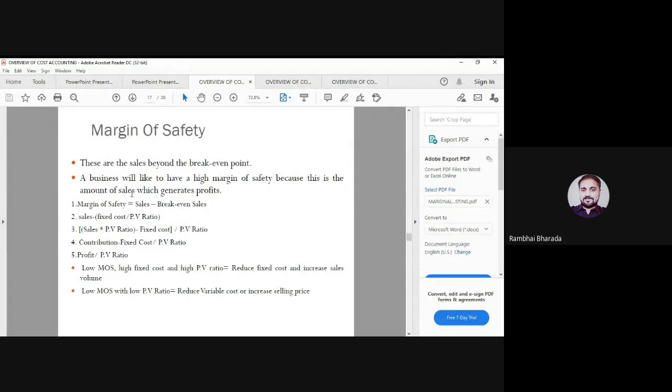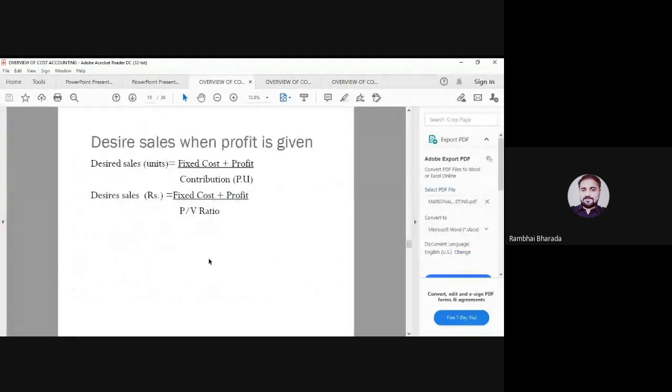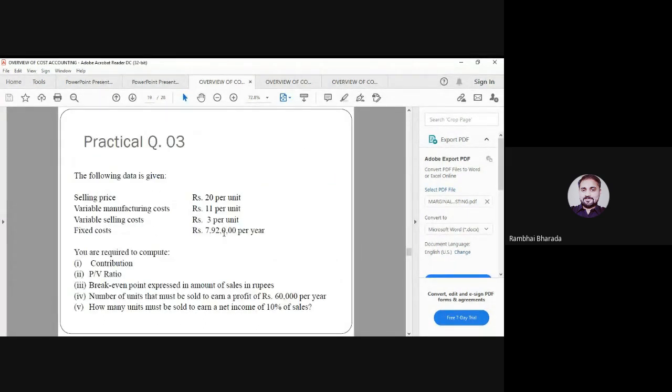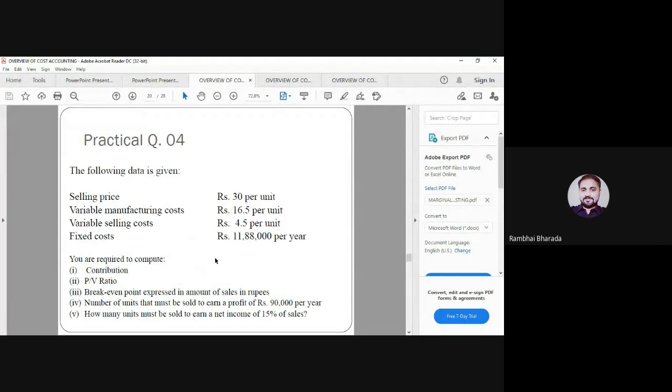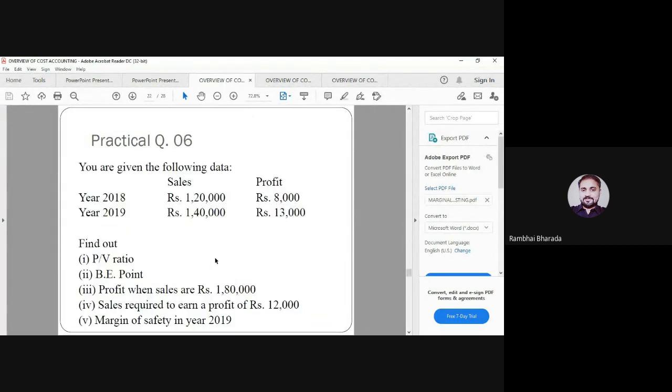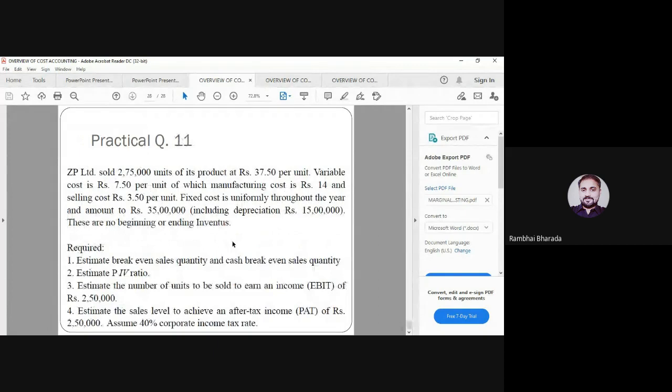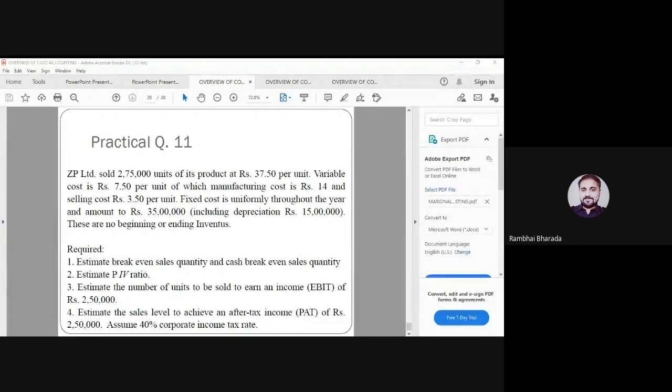Similarly, a question will be asked like this: sales minus break-even sales is equal to what? The right answer is margin of safety. So from the third unit, all the formulas are very, very important. Formula and all the terms: contribution, PV ratio, break-even point, desired sales, variable cost, fixed cost, sales. All these are important topics from unit 3. So please remember all the formulas and all the terms and format and how we calculate the net profit.